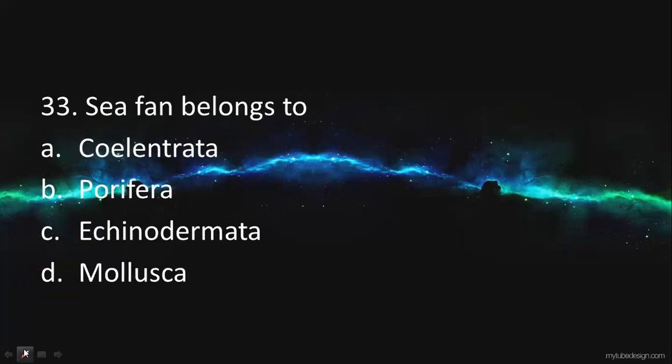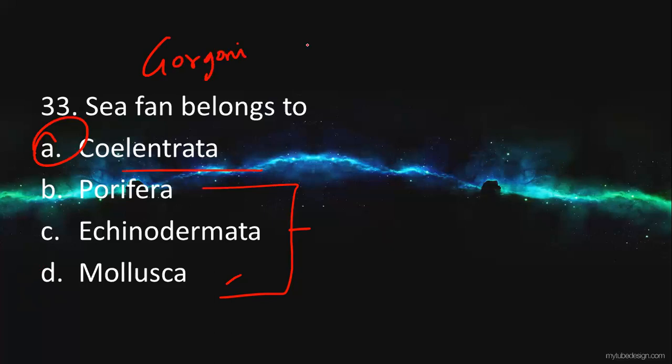Next question, sea fan belongs to Coelentrata, because Porifera, Echinodermata and Mollusca, all three are not correct. So sea fan belongs to Coelentrata. The sea fan is also called Gorgonia, and they form a colony supported by Gorgonin and calcareous spicules.